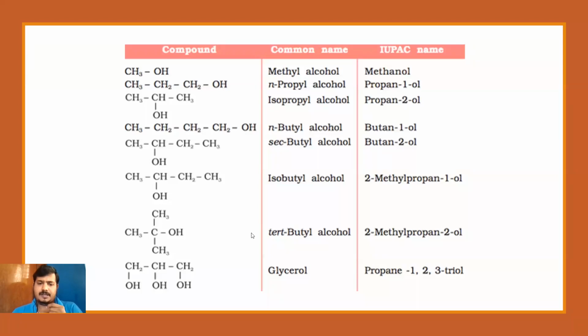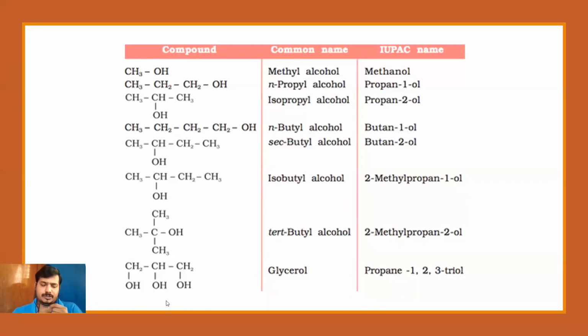Clear? And coming back to the IUPAC name, once again we follow the rules. Root word 1, 2, 3, or 1, 2, 3, any which way I can choose. If I choose this as my parent chain, then I'll have 2-methyl. So the second position I have a methyl group, and the second position I have the functional group. So 2-methyl propan-2-ol, which is what is mentioned here.